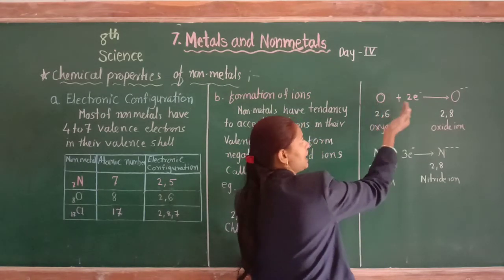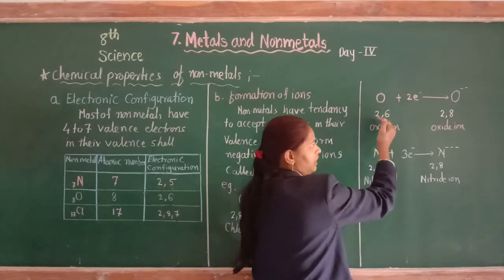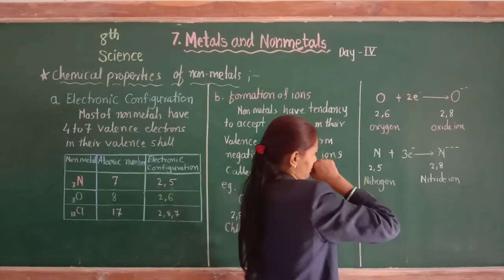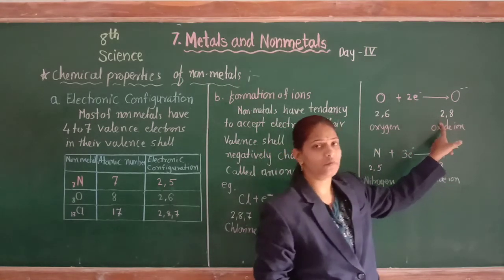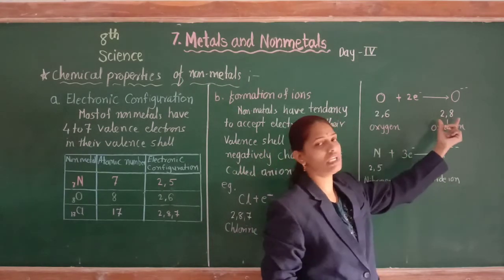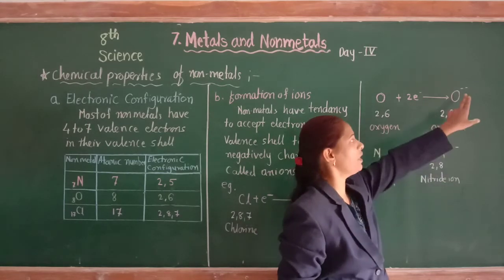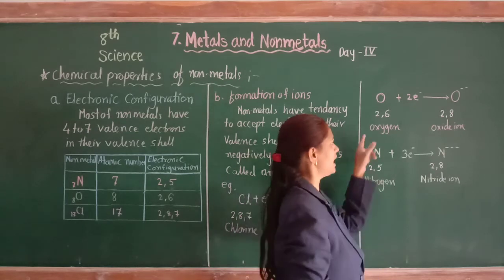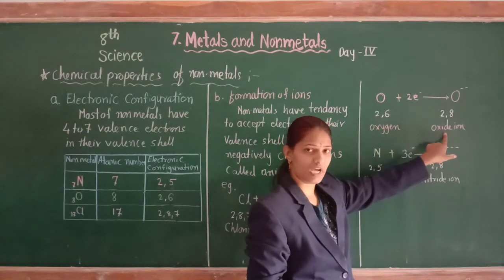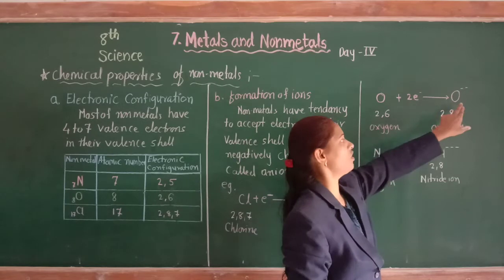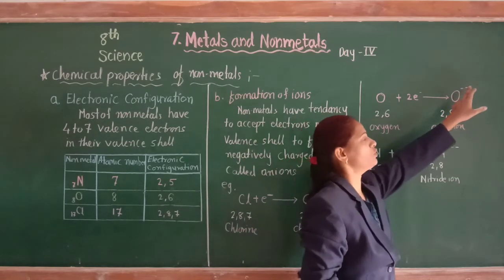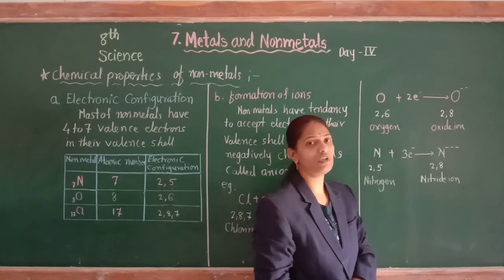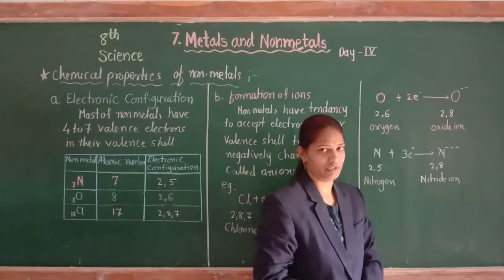Oxygen accepts 2 more electrons and attains noble gas electronic configuration. It completes its octet by forming a 2 negatively charged ion, so we call it the oxide ion, with electronic configuration 2, 8.